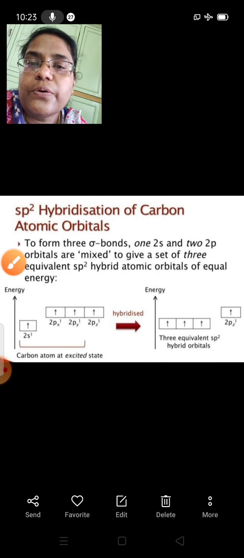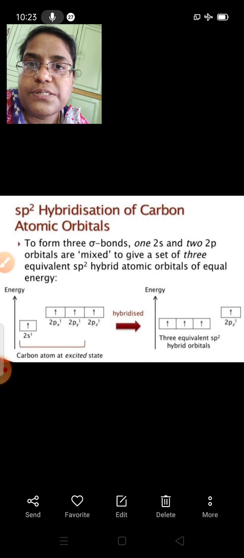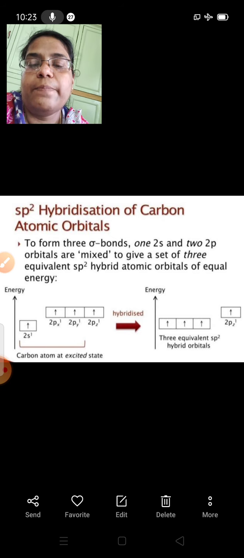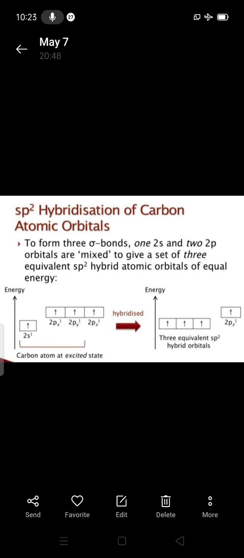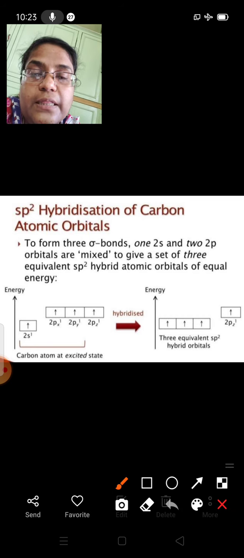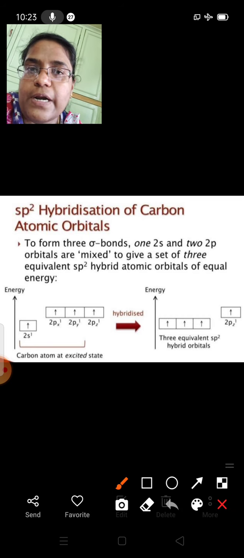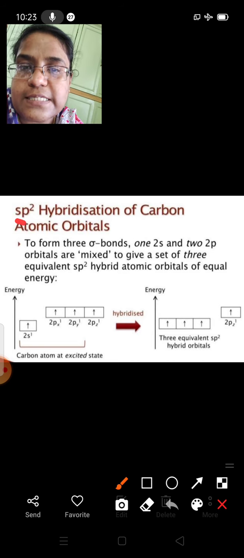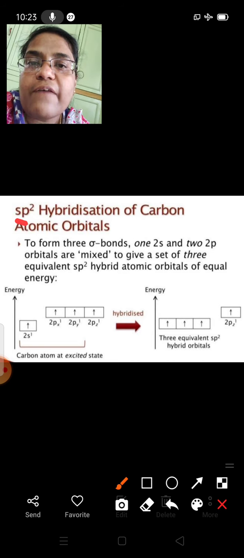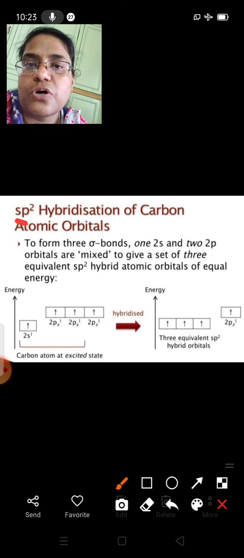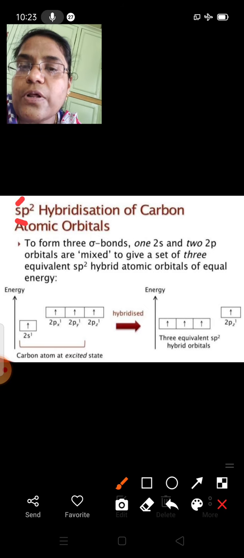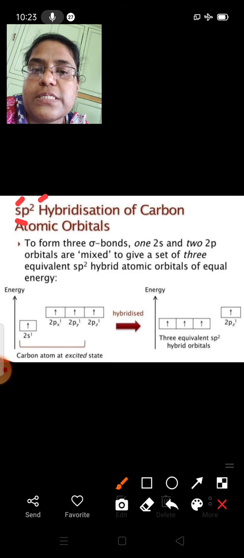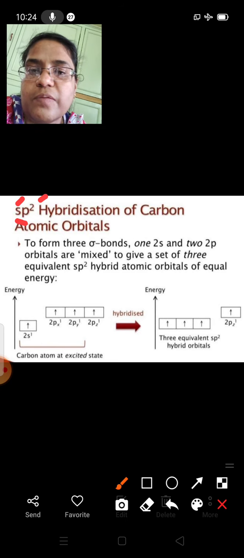Next, we'll get into the next type of hybridization, sp2 hybridization of carbon atomic orbitals. So, in sp3 there are 4 hybridized orbitals. In the same way, sp2 says that it has only 3 hybridized orbitals. One is s orbital and 2 p orbitals. Hence, it will form 3 sigma bonds.